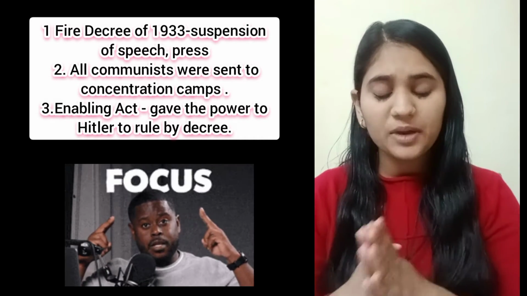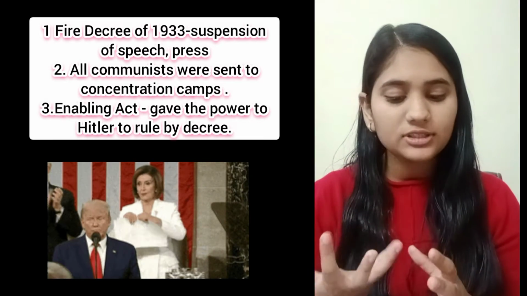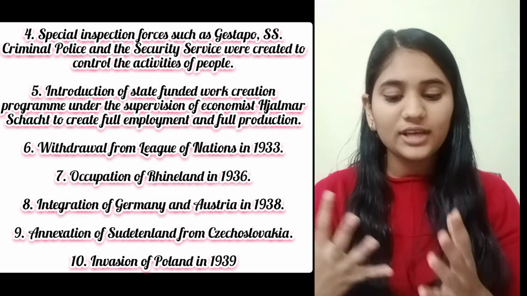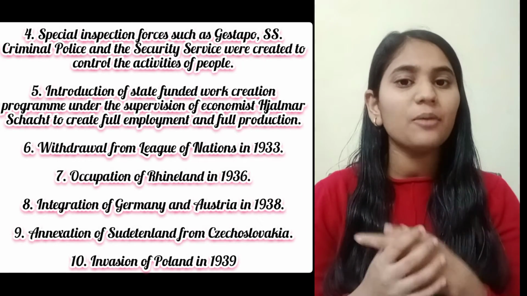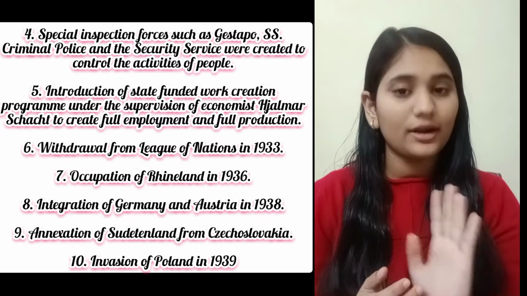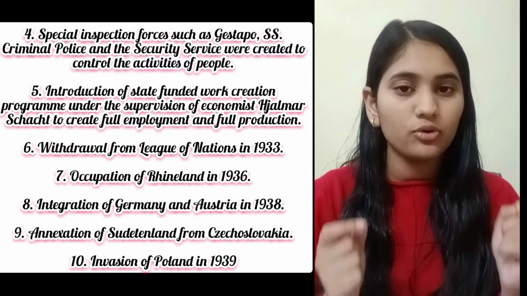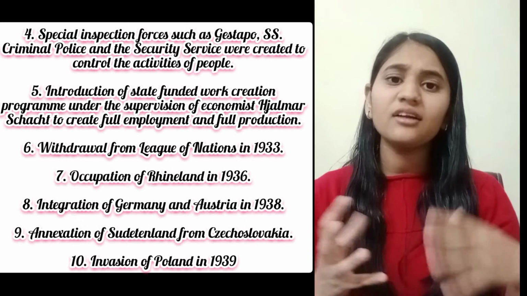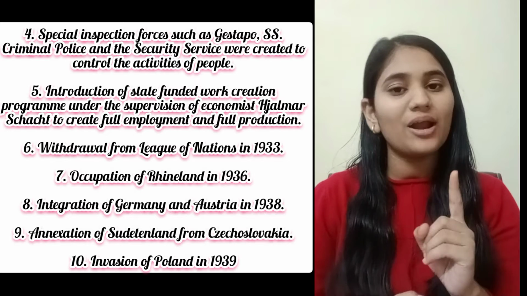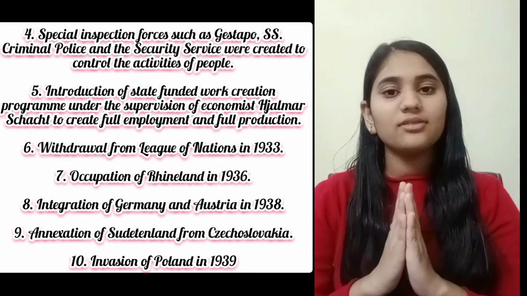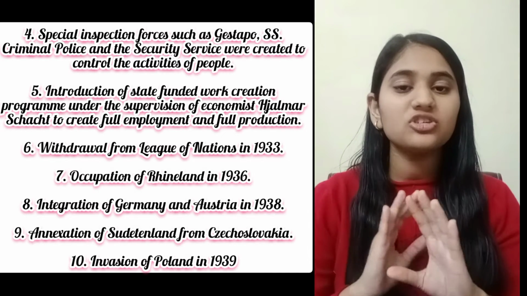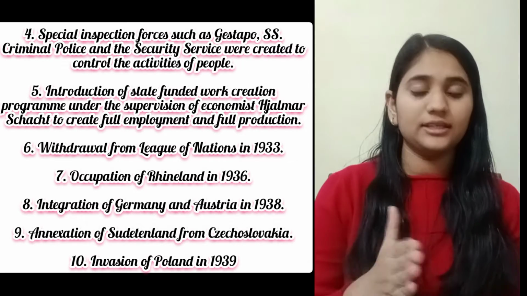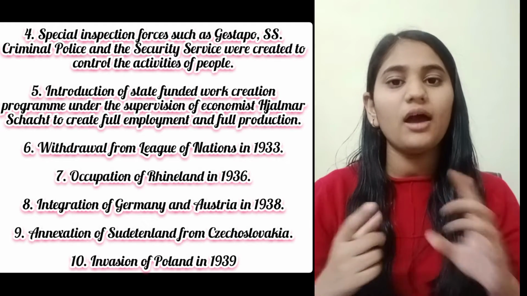Then special forces such as the Gestapo, SS, criminal police, and the security service were created to control the activities of people, so that the people around them could not say anything wrong about the Nazi party or about Hitler. And this Enabling Act also meant there was only one party now, the Nazi party, and only it was ruling. The dictatorship officially started in Germany after 1933, once Hitler became chancellor and the Enabling Act passed.